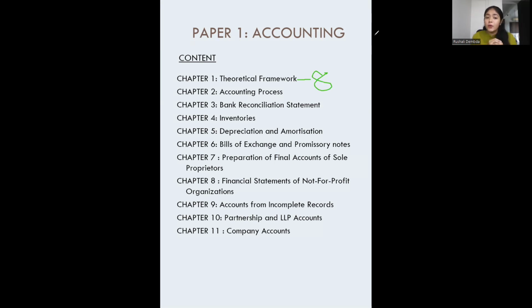Then we'll go to chapter number 3, that is bank reconciliation. Every transaction now is happening in the banks, right? So all these bank transactions, how we are recording them in our books and how they reflect in the passbook, all these have to be matched. If there is any entry recorded in your books of account but not passed in the bank, maybe due to some technical issue, or if it is a cheque, it takes time for clearance, right? We have learned about this. The reconciliation is to be done at year end, at month end, people do it so that all the records are kept in line. That is what we are going to learn. This is going to take around 6 hours.